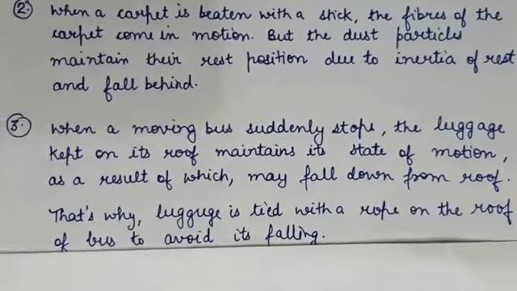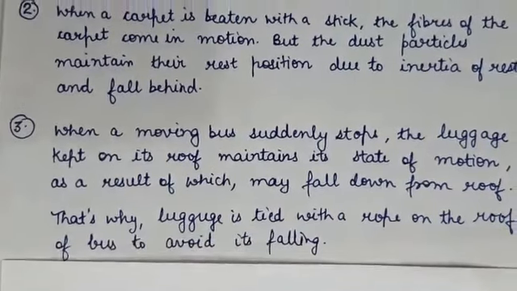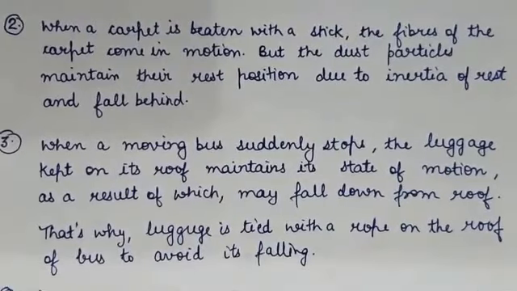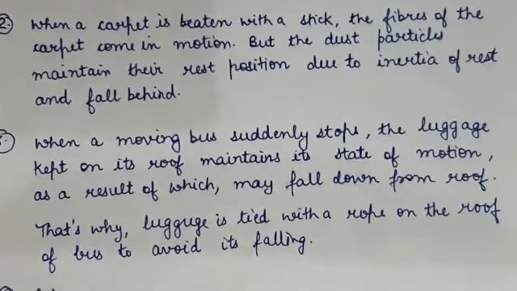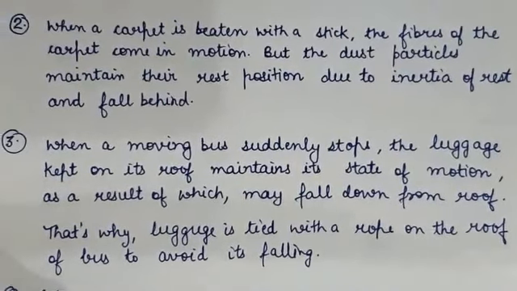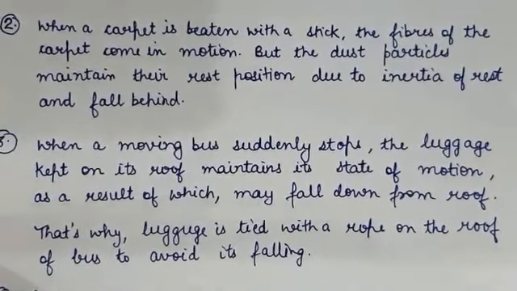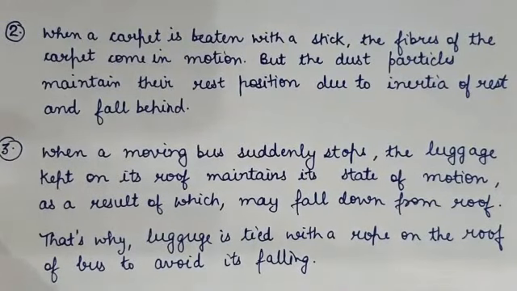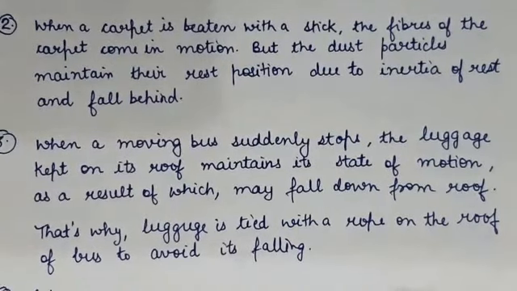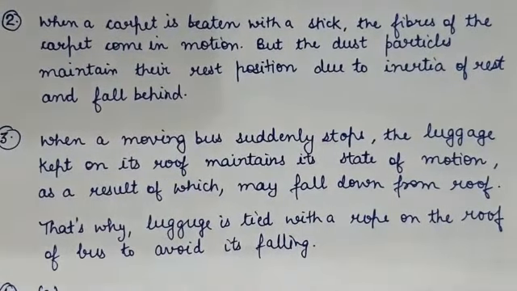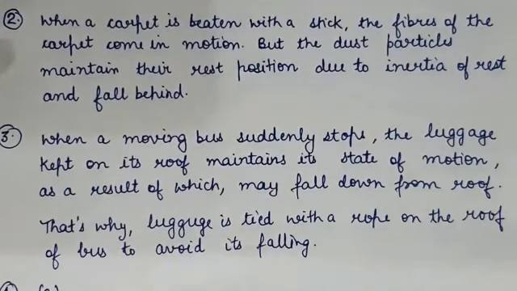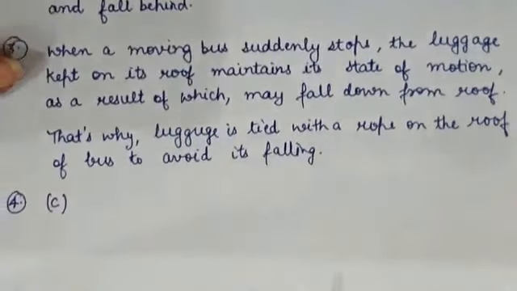Last question, question number 4. A batsman hits a cricket ball which then rolls on a level ground. After covering a short distance, the ball comes to rest. Now you have to tell the reason why the ball slows to a stop. The reason is the C part. There is a force on the ball which is opposing the motion. Which is that force? That force is frictional force. Okay, so the answer is C.